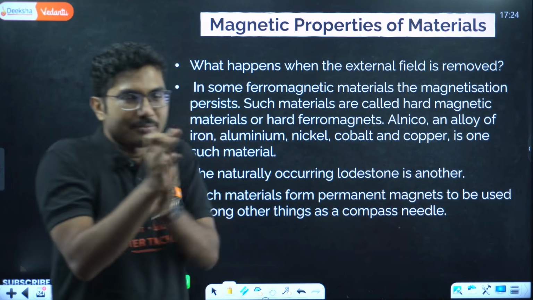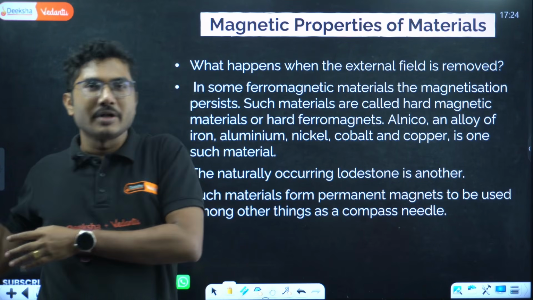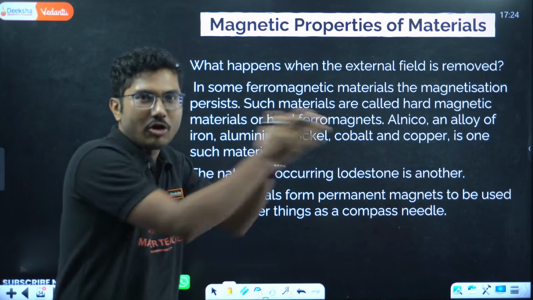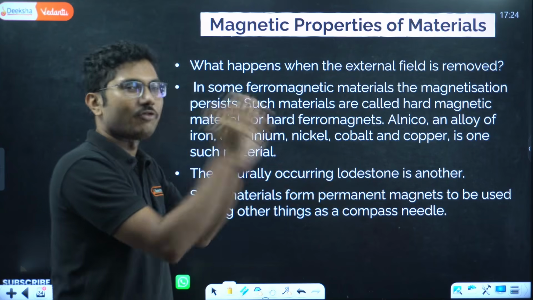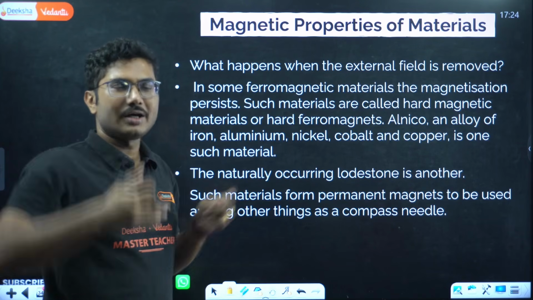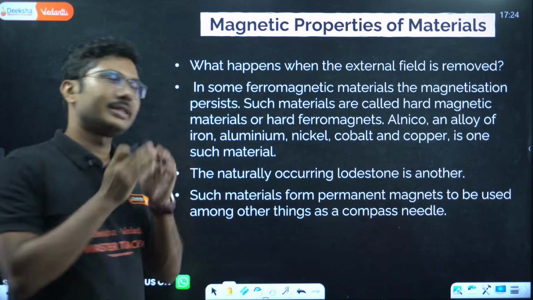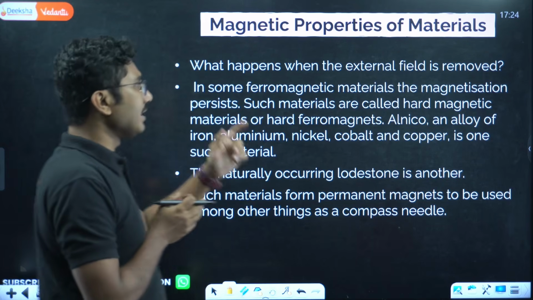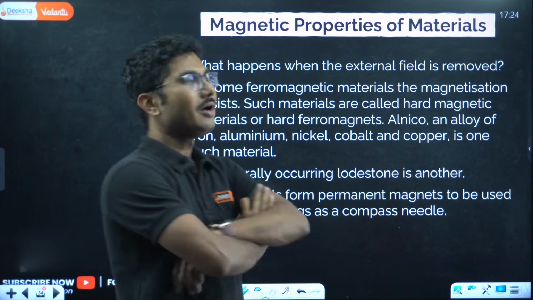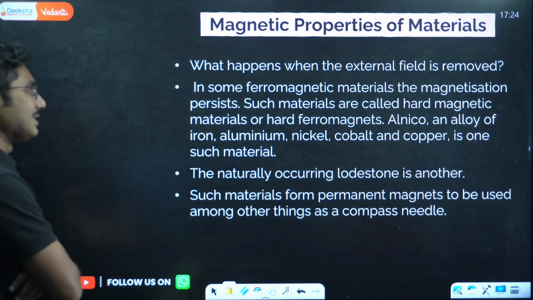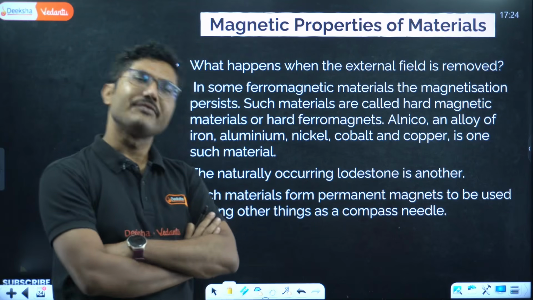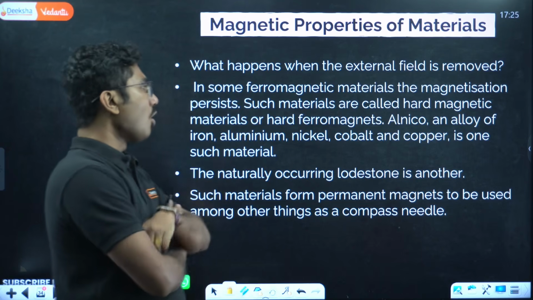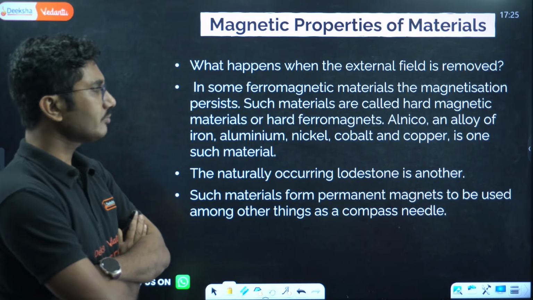So they were misaligned initially. Now you applied an external field, they all get aligned in the same direction, they all fall in line. Now even if the external magnetic field is gone, they still remain aligned in the same direction. Such materials are called hard magnetic materials. They are called hard magnetic or hard ferromagnetic, both are okay, or hard ferromagnets.